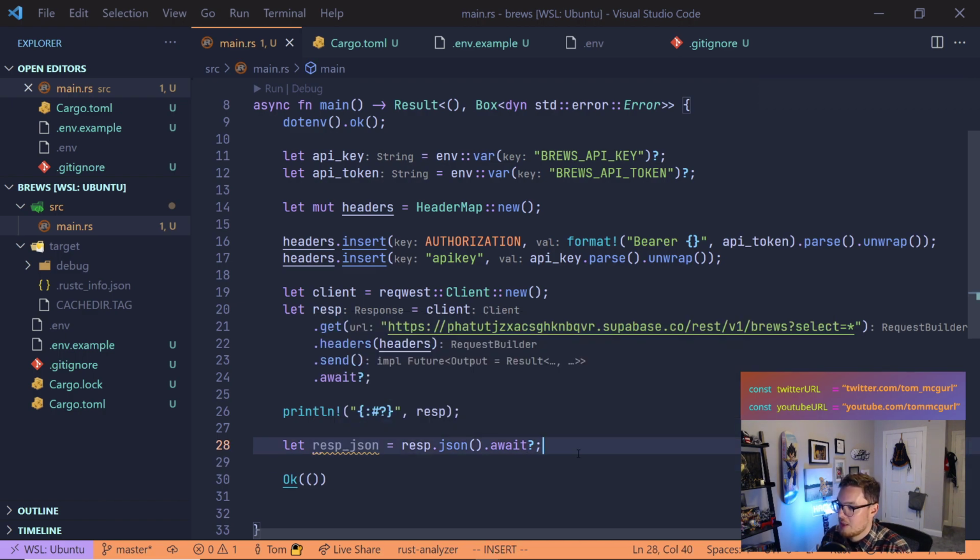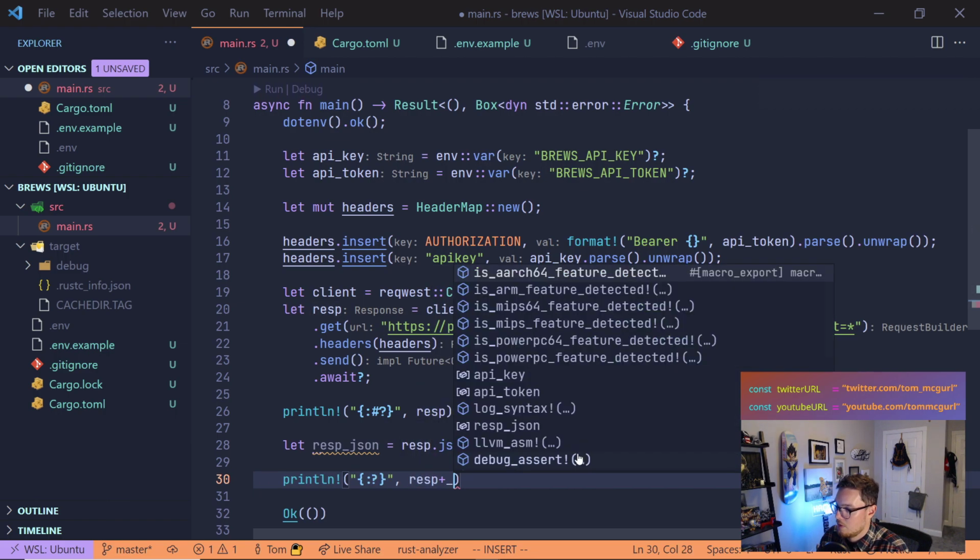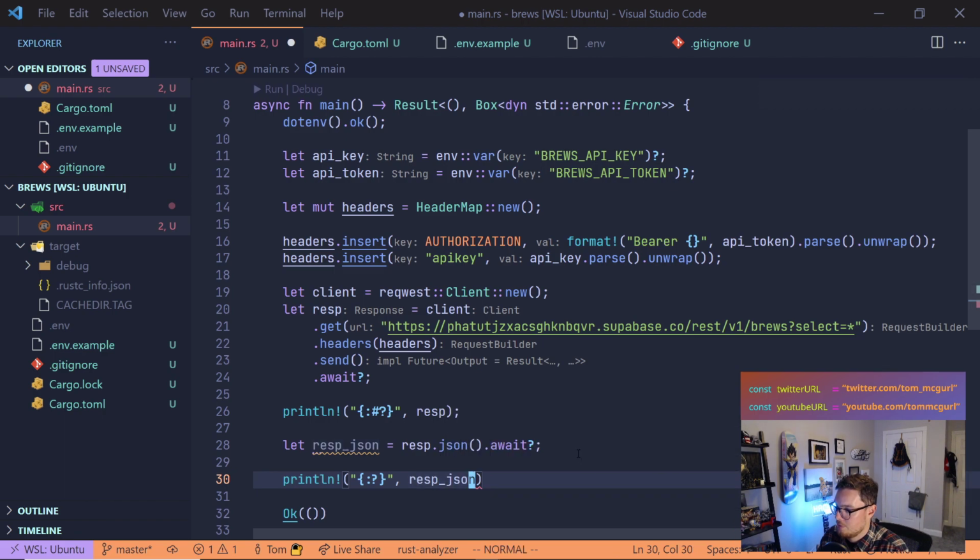Let's try to print that and see what happens. Response JSON, and we'll type here response JSON.